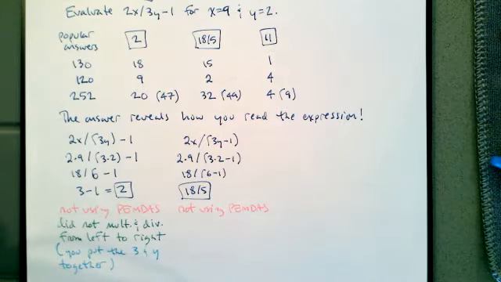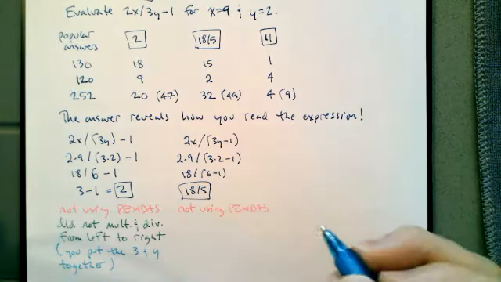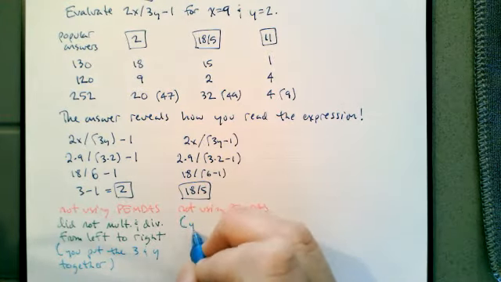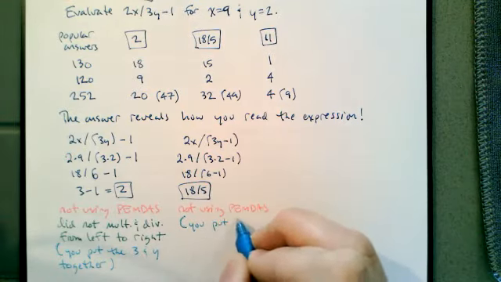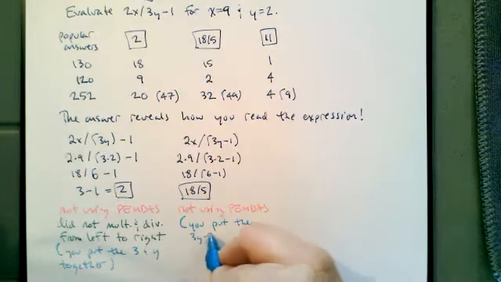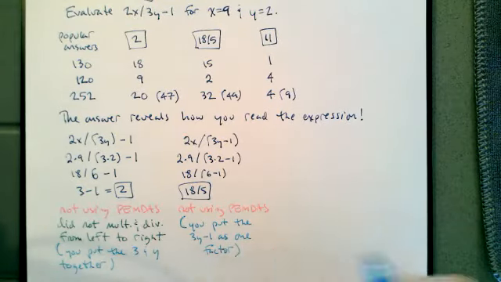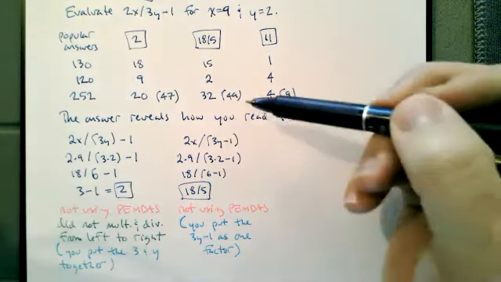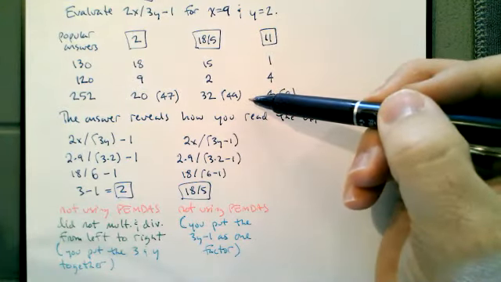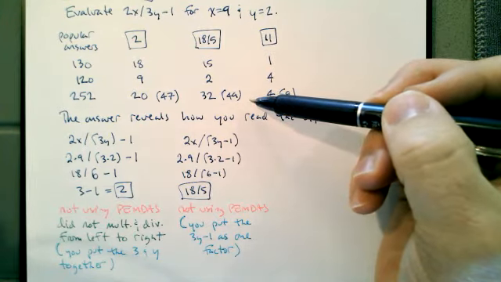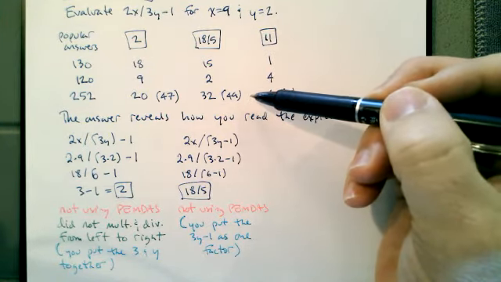So you were looking at the 3y minus 1 as one thing. Strictly speaking, there's nothing wrong with this. If this is how people are going to read expressions, then that's kind of the way it has to be.